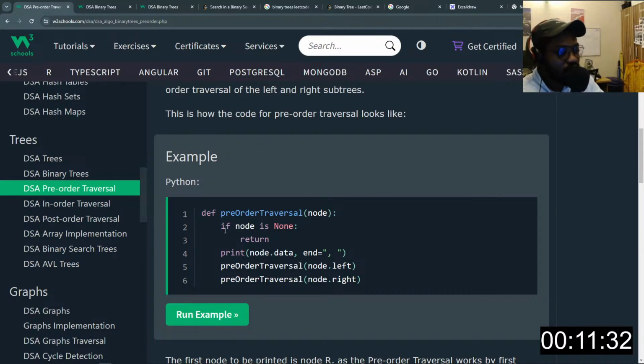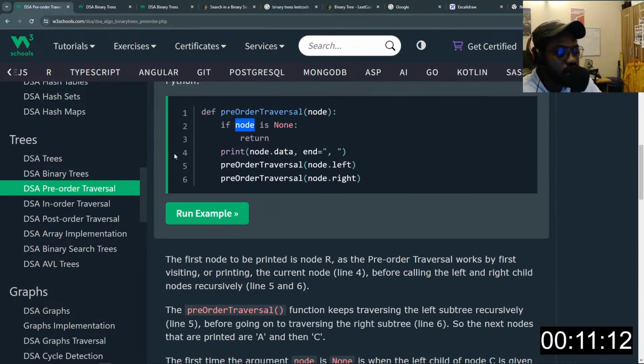And the base case here is this. Once the node is none, it could be the left node of a particular node or any node in a subtree, we terminate the recursive call.